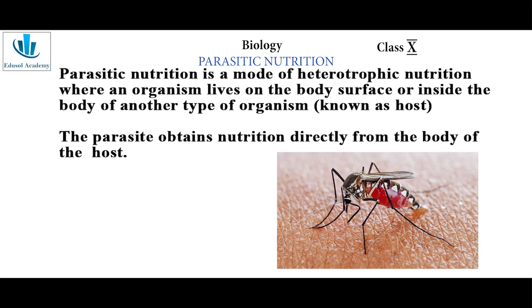So, in parasitic mode of nutrition, the parasite derives its nourishment from the host. This relation or this interaction is mostly harmful to the host. We all know that there are many diseases caused by the mosquito. For example, malaria, even filaria, all those are caused by the mosquito. So this relation is often harmful to the host or the organism in which the parasite lives.